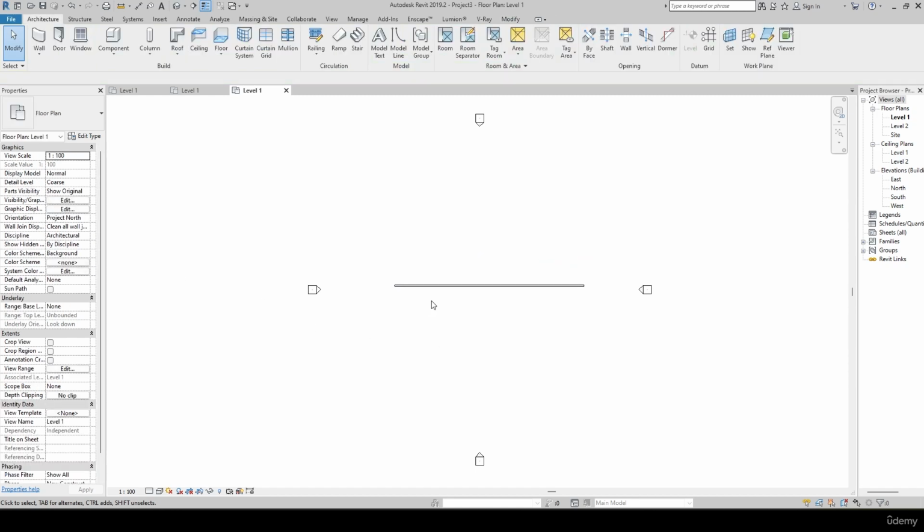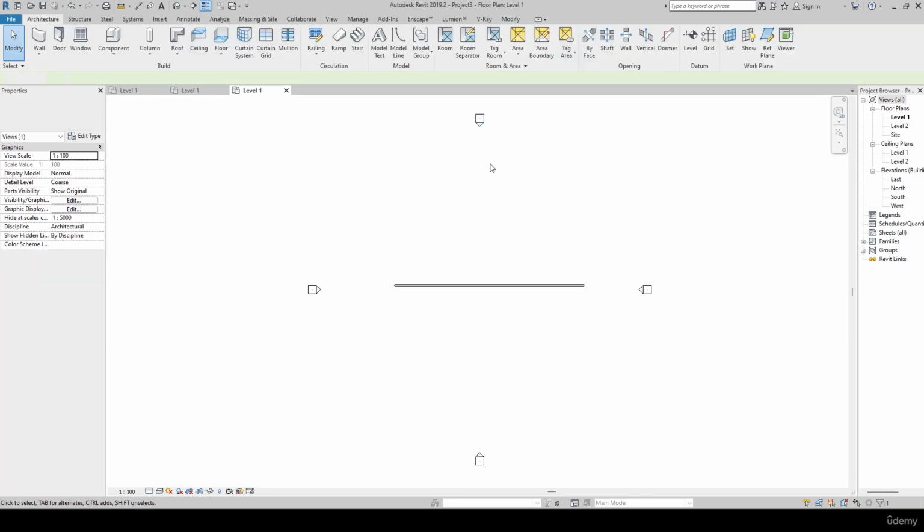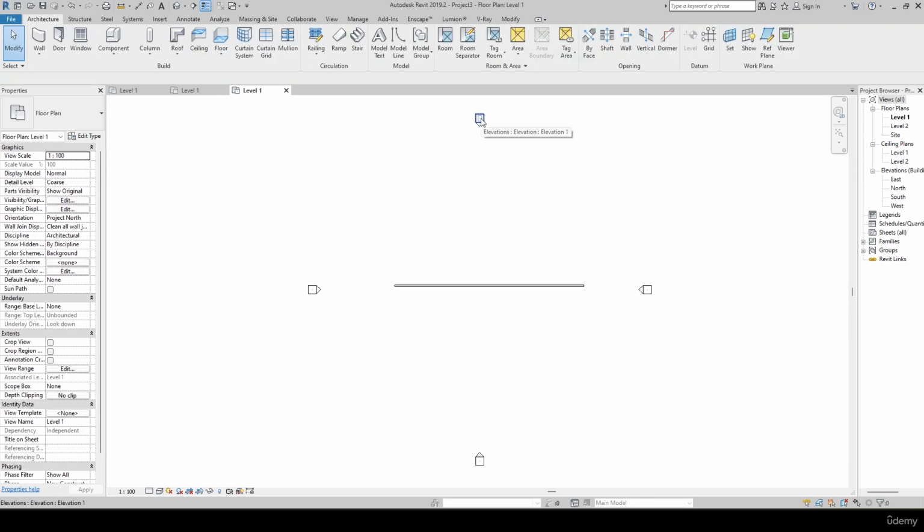Okay, if I click outside of this particular area, you will find the properties, right? Then you have the viewport or the elevations, this is north, this is south, this is east, and this is west. These are the major elevations that are helpful for us. Then you have the floor plans, level 1, level 2, and then you have the ceiling plans. I'll explain in detail in the upcoming session.